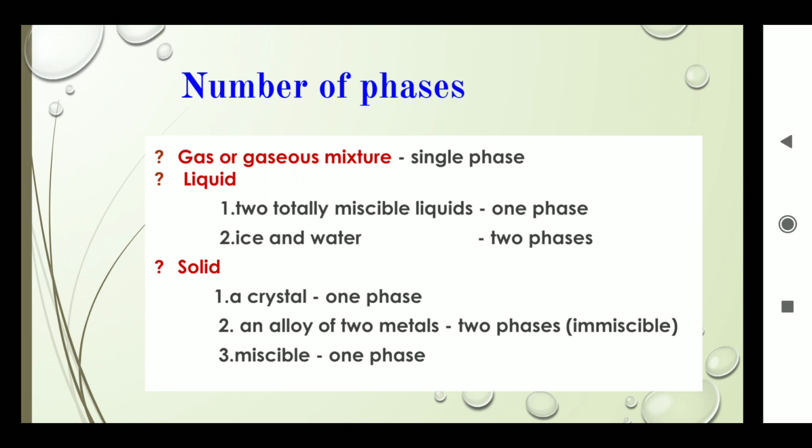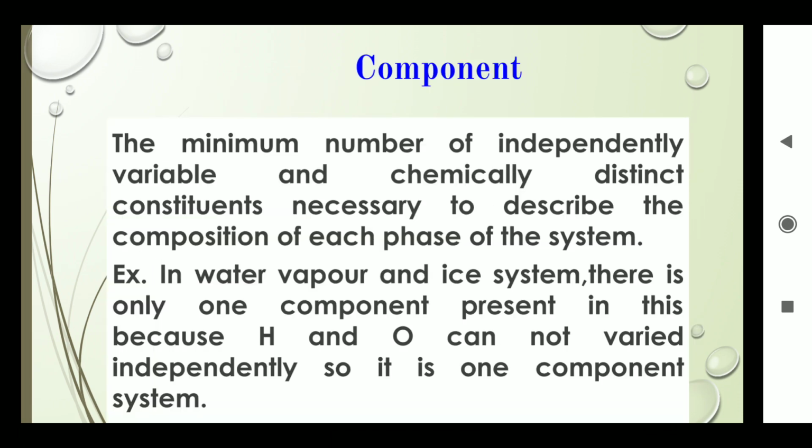For the case of a solid, there are three cases. Number one, a crystal, obviously one phase. If the solid is present in the form of an alloy, an alloy is composed of many metals, so an alloy of two metals has two phases. Third, for miscible, meaning completely crystalline, it is obviously one phase. If the solid is in the molten state, it is said to be one phase.